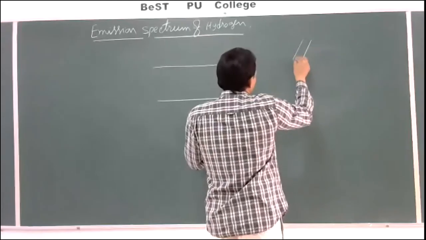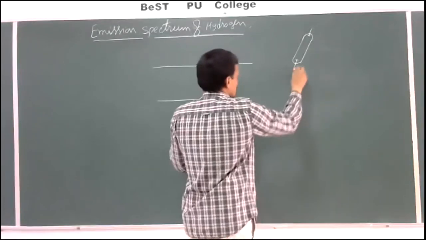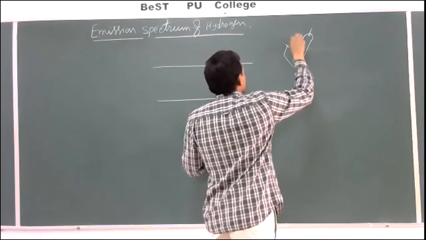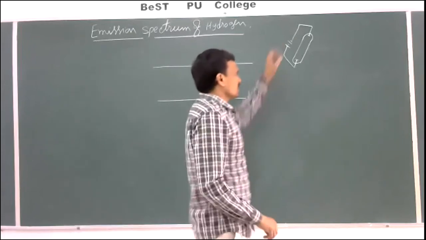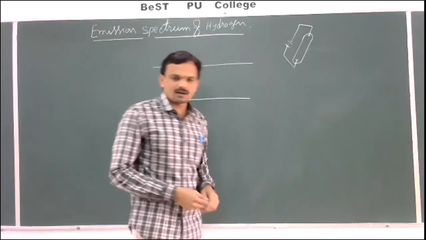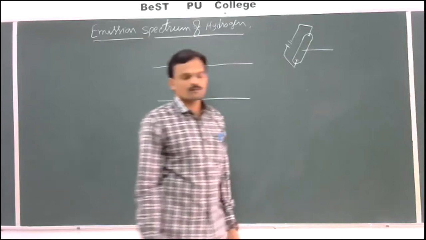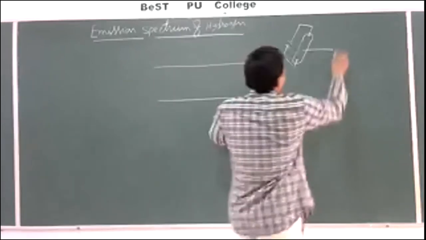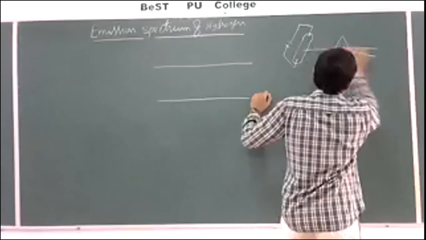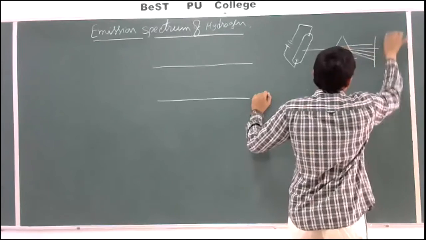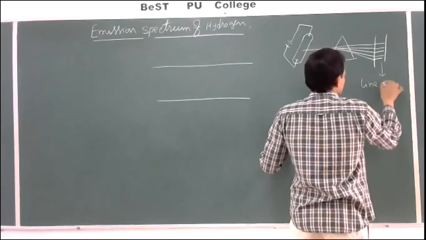hydrogen gas is taken in a discharge tube. This is a discharge tube, and it is connected here. So hydrogen gas is taken in the discharge tube, and on applying an electric field at low pressure, it emits light. The emitted light, when passed through a prism, undergoes dispersion here. The arrangement obtained here is called the line spectrum of hydrogen.